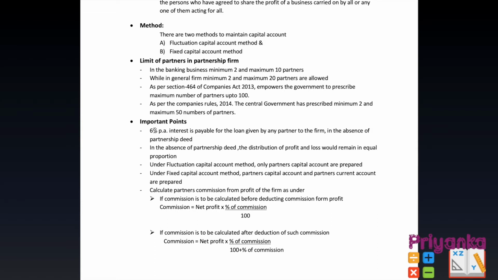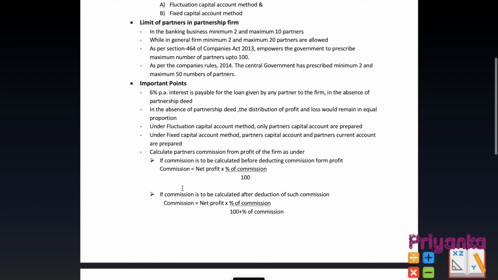First point, 6% per annum interest is payable on a loan given by any partner to the firm in the absence of a partnership deed. Next, in the absence of a partnership deed, the distribution of profit and loss would remain in equal proportion. Under the fluctuating capital account method, only partners' capital accounts are prepared, whereas under the fixed capital account method, partners' capital accounts and partners' current accounts are prepared. Here there are some calculations that will come.